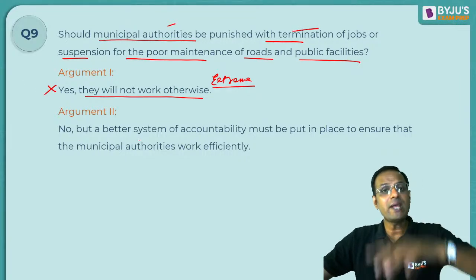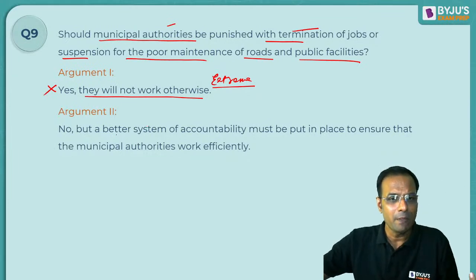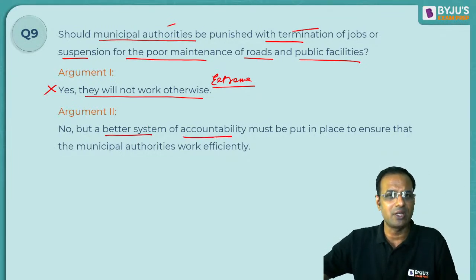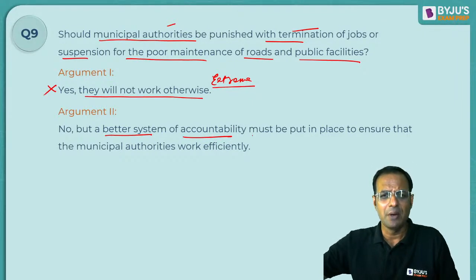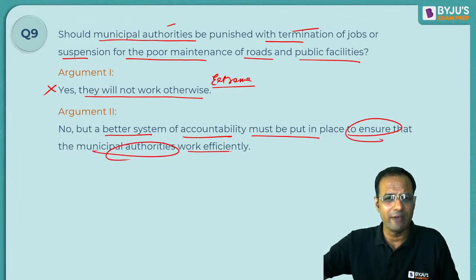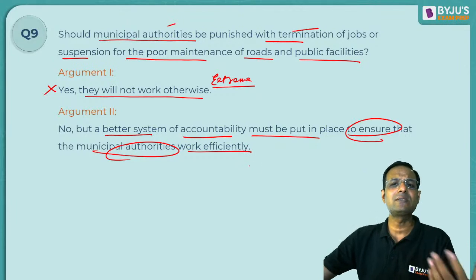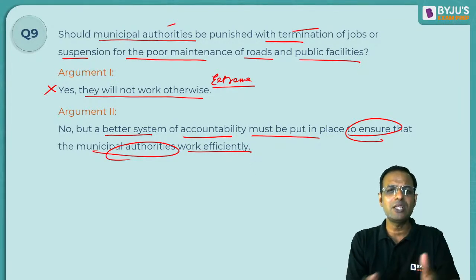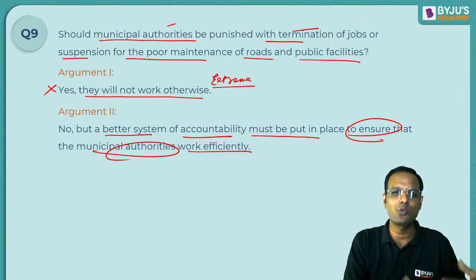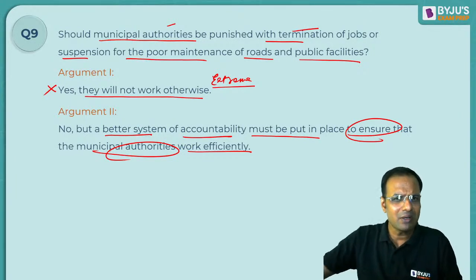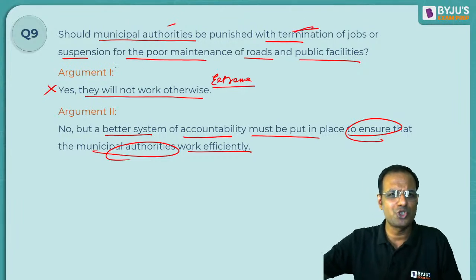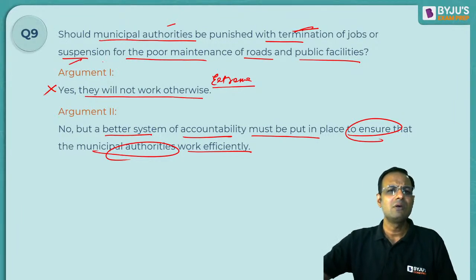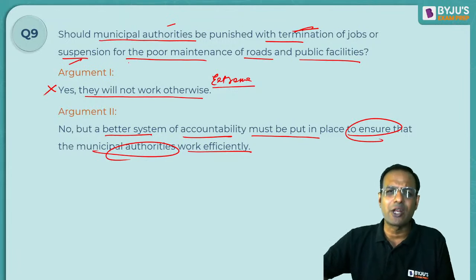Okay, you make a better system of accountability. They should be held responsible for their actions, and it must be put in place to ensure that the municipal authorities work efficiently. So there has to be a system, and then once you devise a system, plug these people into the system so that they start working, isn't it? But throwing them out or suspending them is an instrument of discouragement, right?